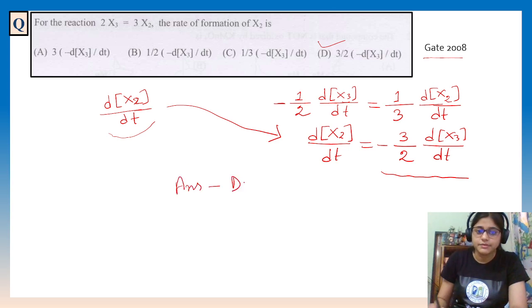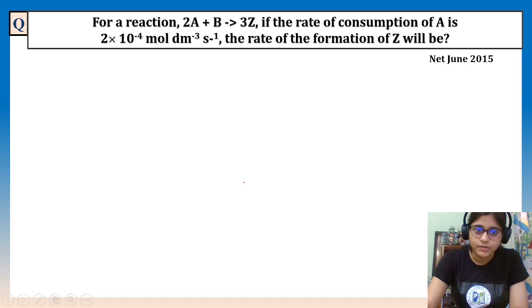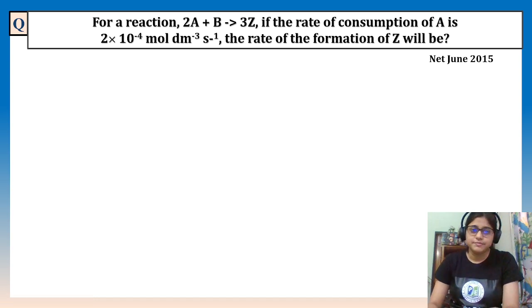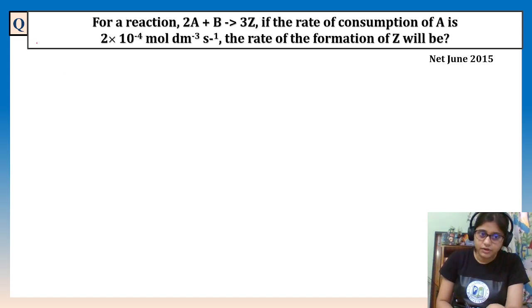Answer will be D. Fine. Okay. For a reaction 2A plus B giving 3Z, if the rate of consumption of A is given, what is that? Consumption, dA by dt. Their numbers are given, not only the expression.